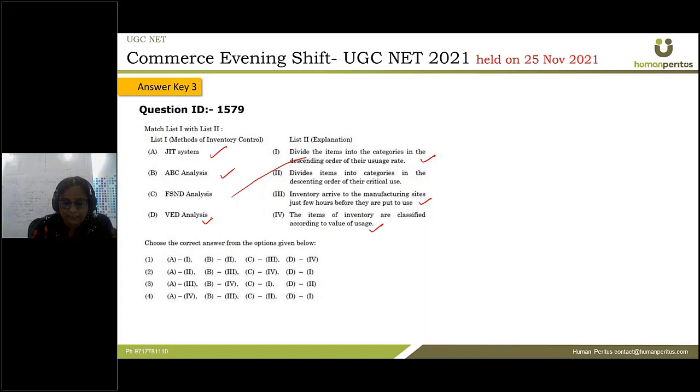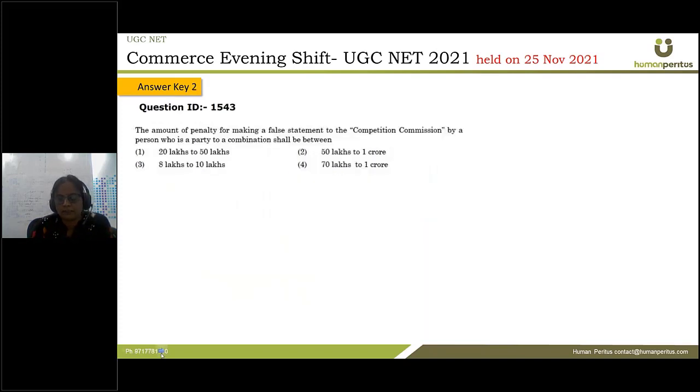Okay, so this would automatically belong to dividing items into the categories in the descending order of their critical use. So how critical are the items in the production method, that would decide their usage, right?